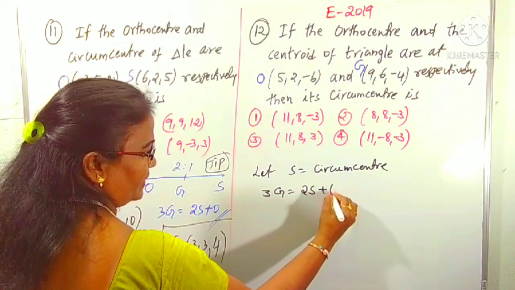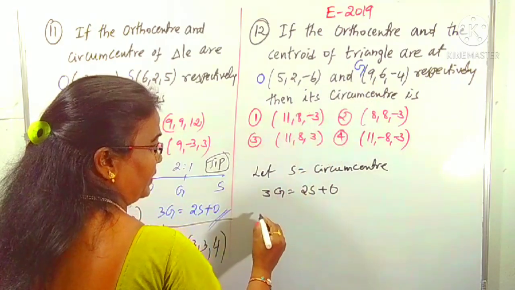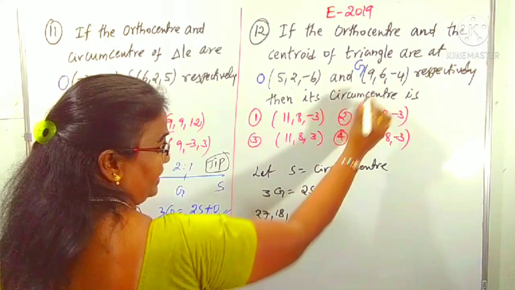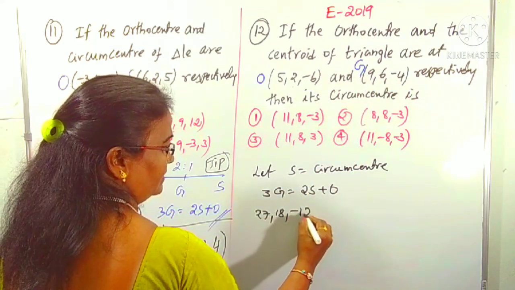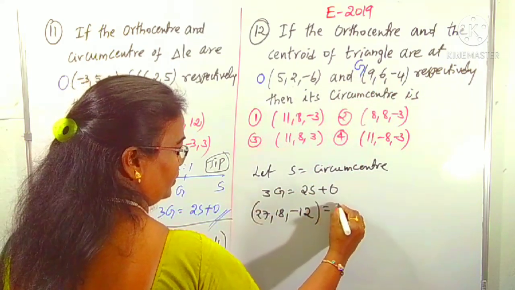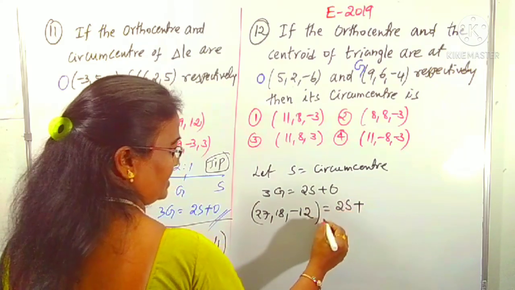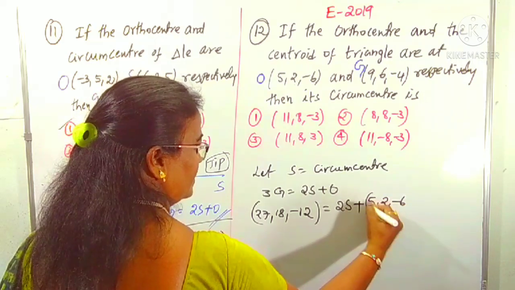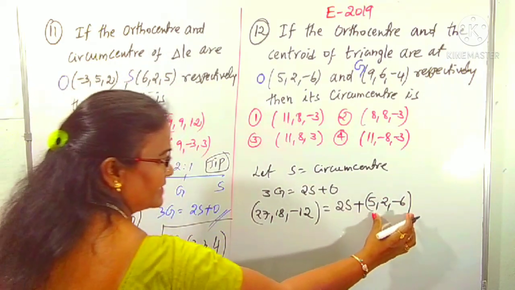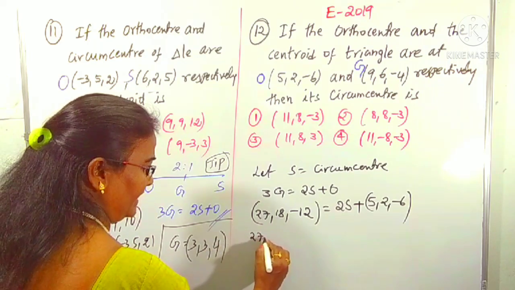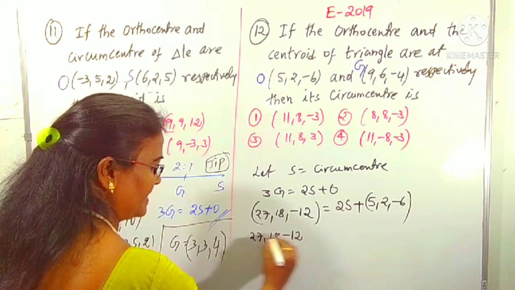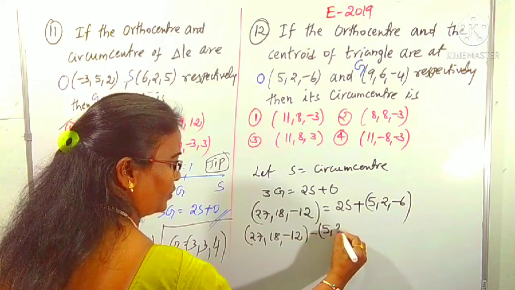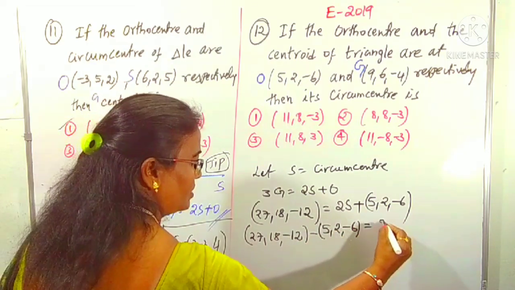Right. 3G: 3 into 9 is 27, comma, 3 into 6 is 18, 3 into minus 4 is minus 12. This is the left side. On the right side, since we don't know S, we write 2S as it is, plus O, which is 5, 2, minus 6. In the next step, we keep 27, 18, minus 12 as it is on the left side, but take the minus of 5, 2, minus 6 along with it, equal to 2S.